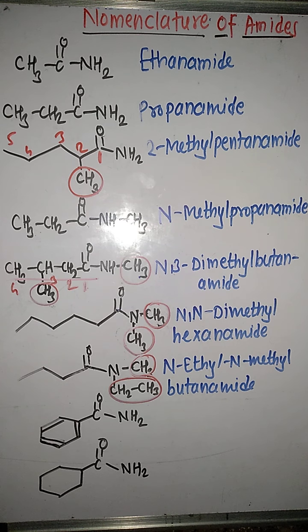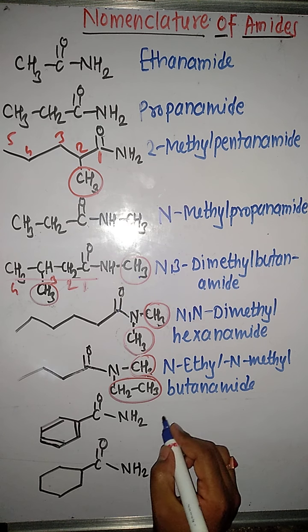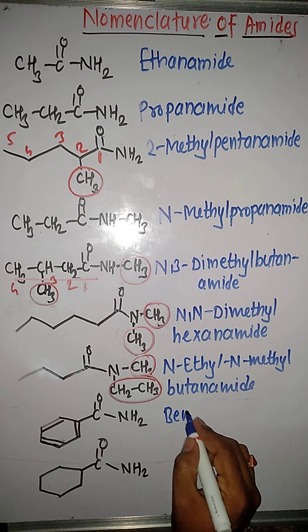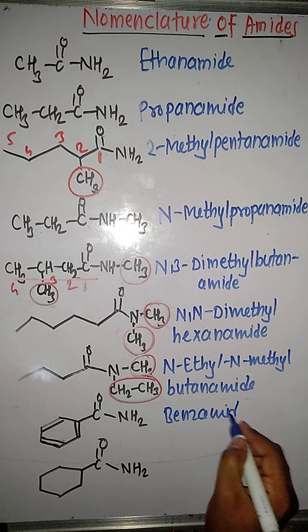Now we are having one more example, that is aromatic amide. And in this case, the amide group is present on the benzene ring. That's why it is called benzamide. What can be its name? Benzamide.